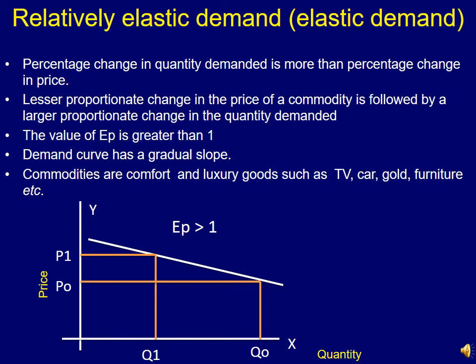That means a less proportionate change in the price of a commodity leads to a larger proportionate change in the demand for that particular commodity.